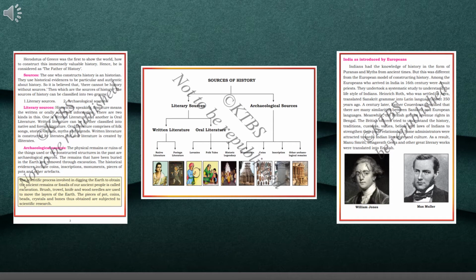So, I'm going to continue the lesson of 6th standard social studies. What was the lesson I was doing for you? Introduction to history. This is the 6th standard social science. What was the lesson previously I was doing for you? Introduction to history. Did you read the lesson? Did you underline the difficult words? I hope you have done your work.